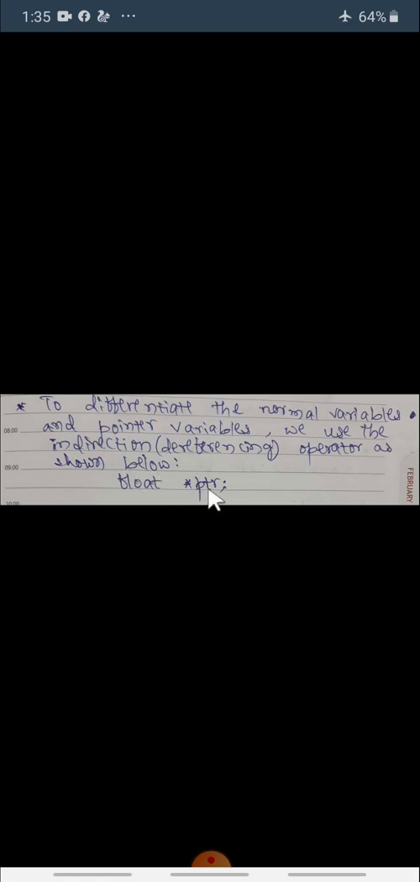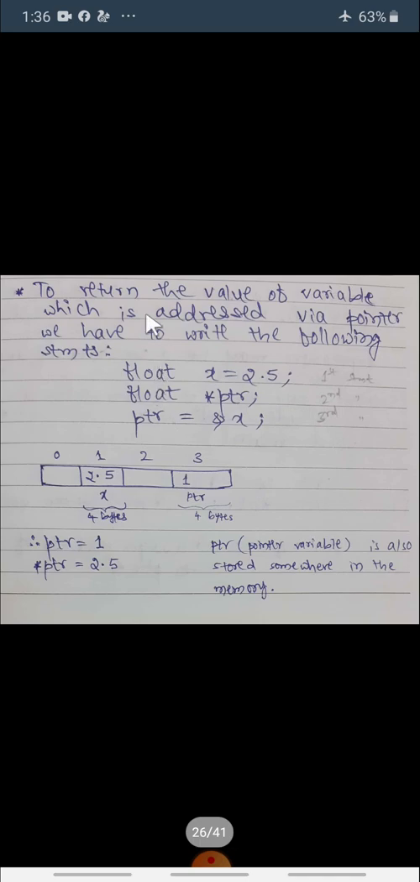So float star ptr. If we simply use ptr here, then it is also a normal variable, but here this ptr is prefixed with an asterisk. Because of this asterisk we can call this variable a pointer variable. To return the value of a variable which is addressed by this pointer, we have to write the following three statements in our programs.